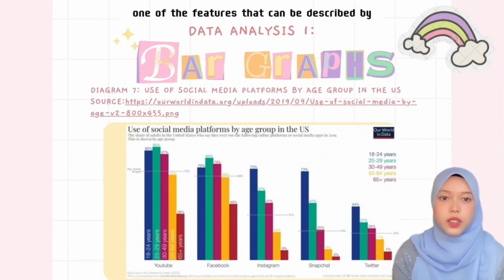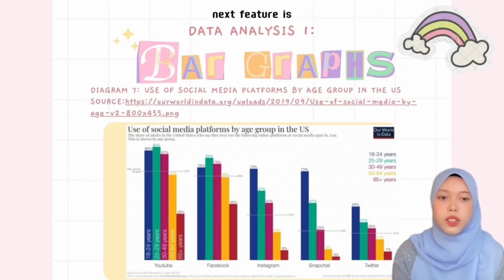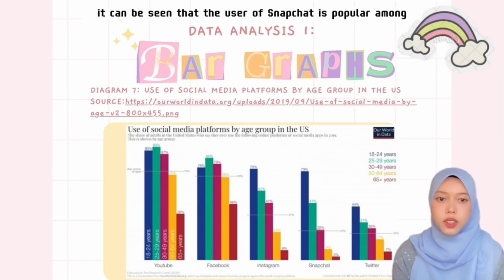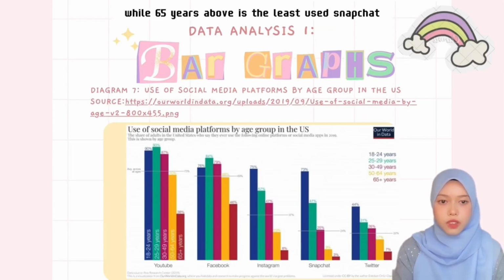One of the features that can be described by using this graph is that this bar graph shows that there are 5 social media platforms used in the US by age group. Next feature is, it can be seen that Snapchat is popular among 18 to 24 years old, while those 65 years and above use Snapchat the least.